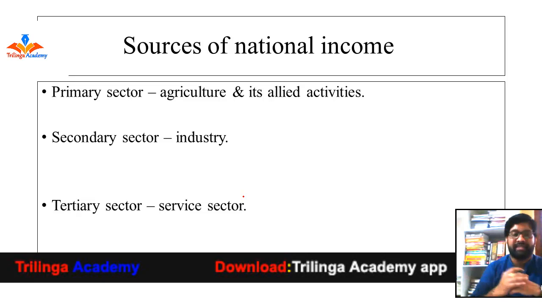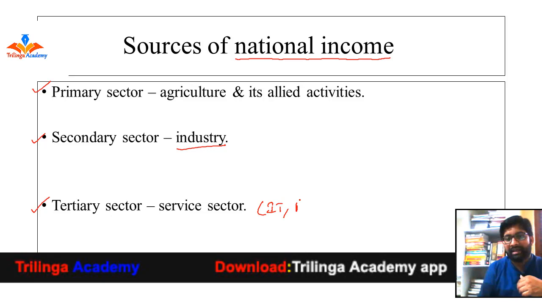What are the sources of the national income? So we are calculating national income, right? So what are the sources? From which sources is the national income of a country generated? In India, we have 3 sectors and we are able to employ people of this country in them. Primary sector, that is nothing but agriculture and its allied activities. The secondary sector, that is industry. And the tertiary sector, that is the service sector, like for example IT, banking and health. All these come under the tertiary sector. So these are the 3 sectors.